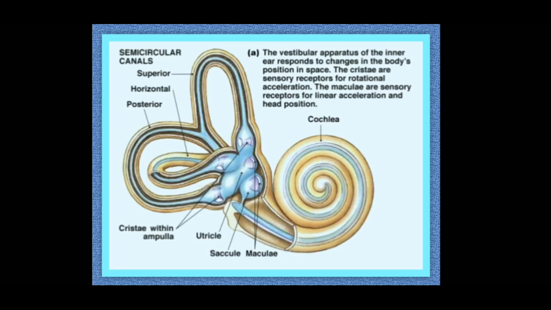Similarly, another structure called the vestibule contains two parts, upper utricle and lower saccule, and this utricle and saccule also contain sensory hair cells which help in body balance. So body balance is well maintained with the help of hair receptors or sensory receptors in the semicircular canals as well as the vestibule. I hope now it is clear.